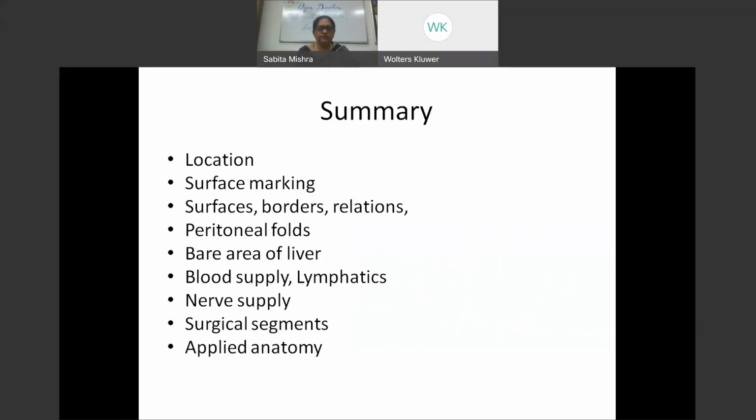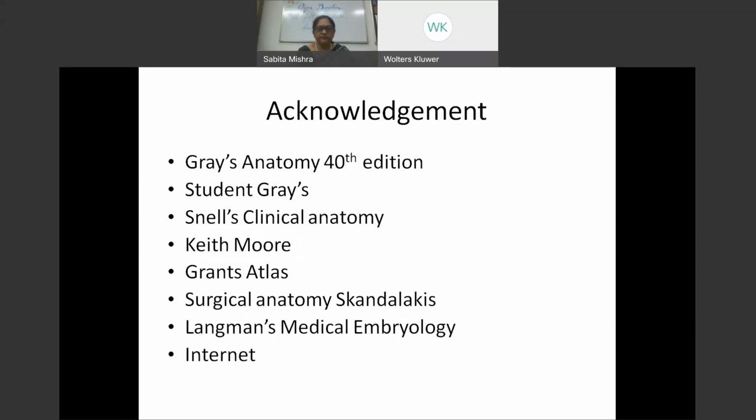So this gives you the summary of what an undergraduate is supposed to learn from the liver anatomy, which we've already covered almost everything.